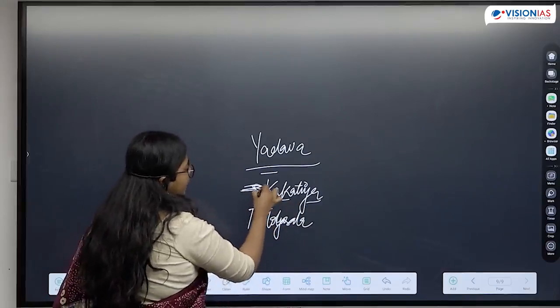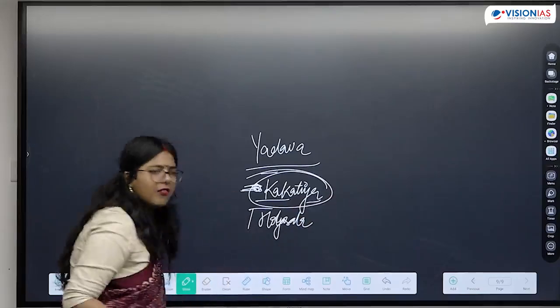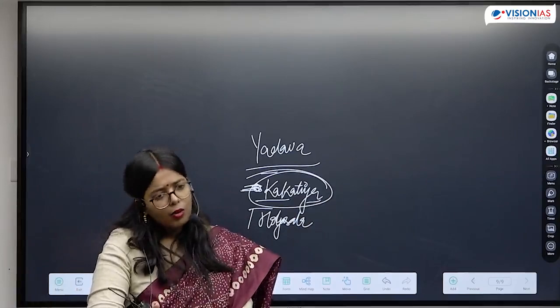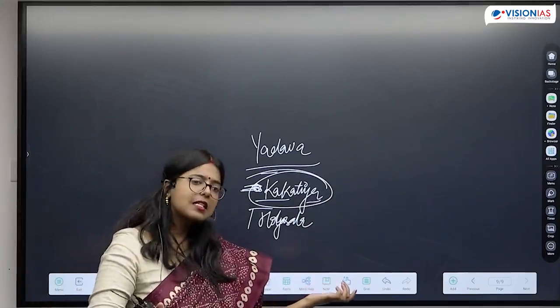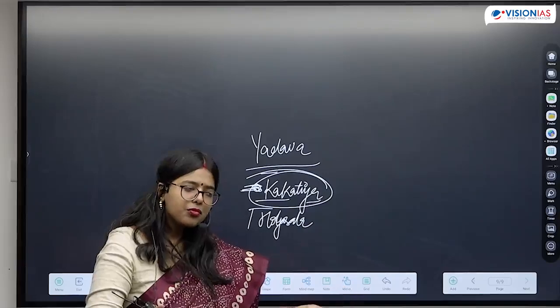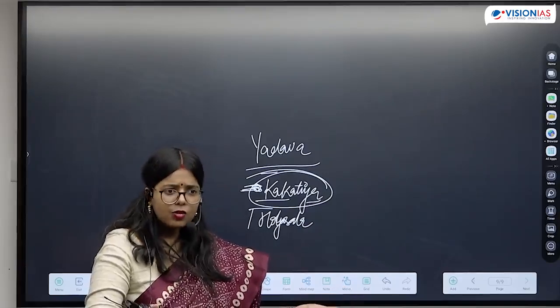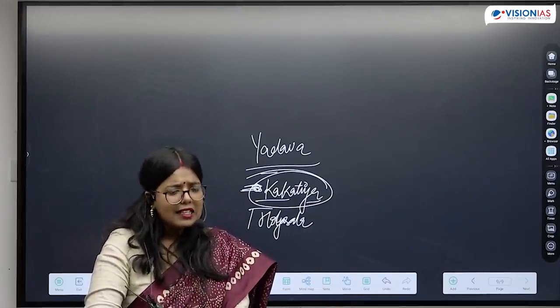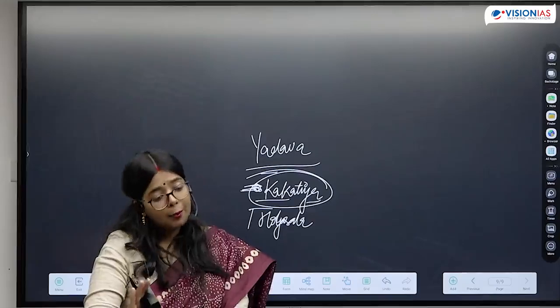Vijayanagar Empire is going to come at the place of Kakatiyas. They were feudatories of Kakatiyas. When we are talking about Kakatiyas, one very important ruler is going to be Rudrama Devi. She is one of the female rulers who ruled as queen regent. She will also make a temple.